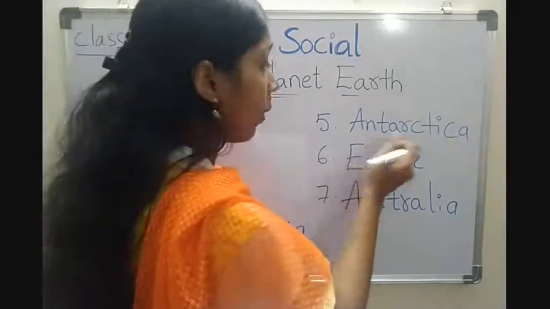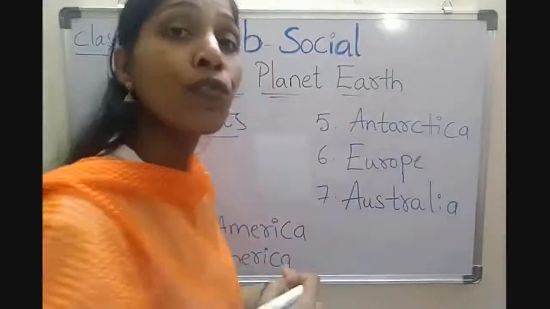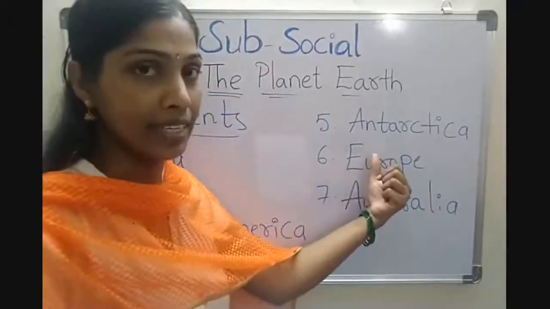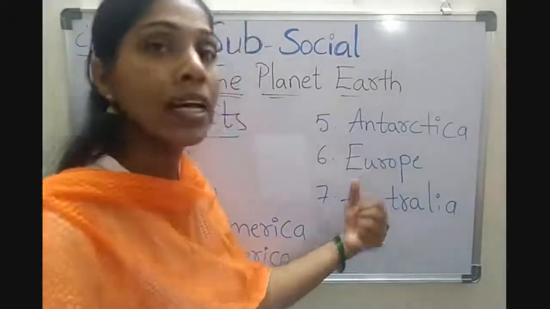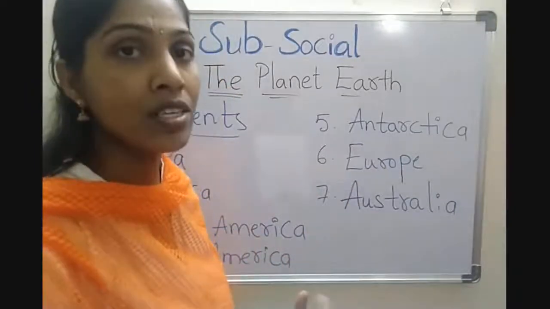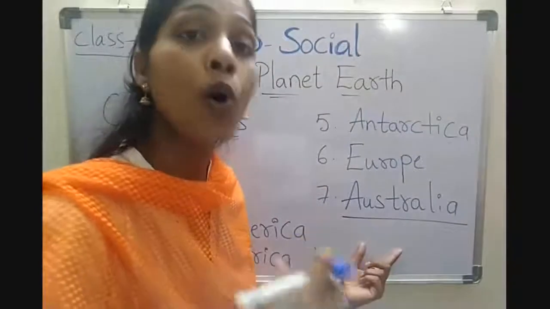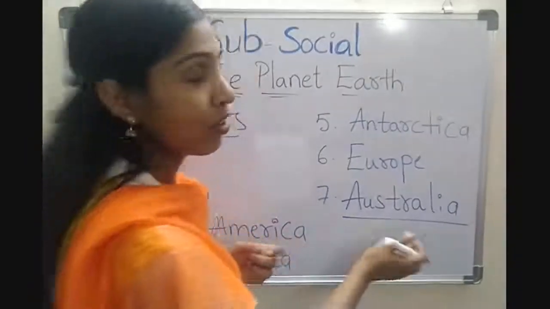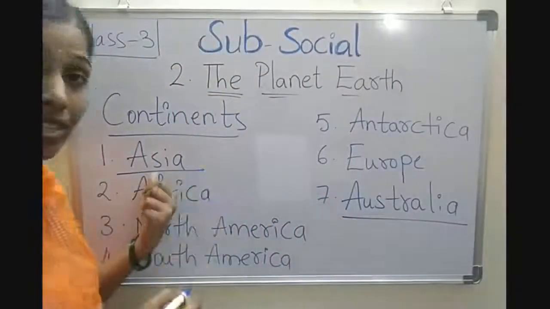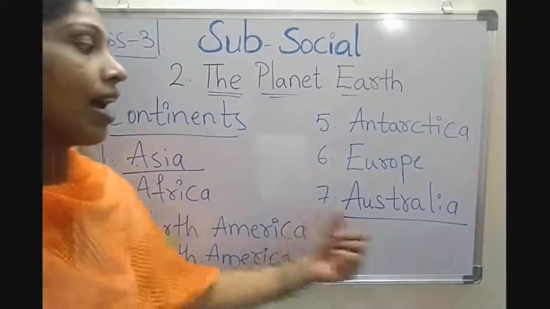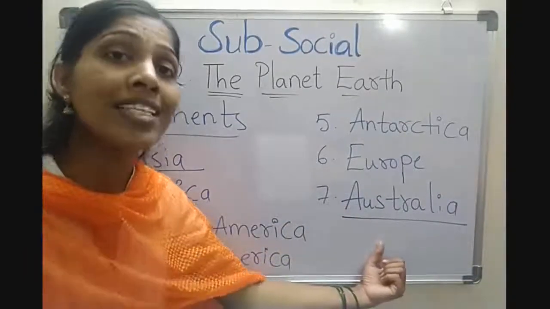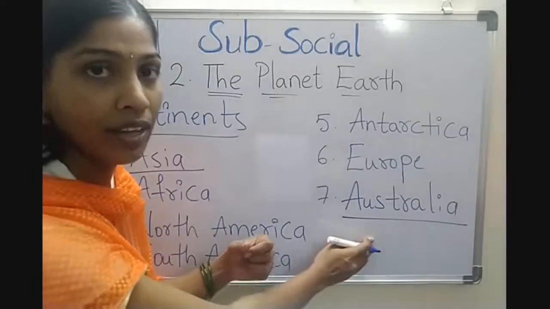Coming to Antarctica, Antarctica is the fifth largest continent, and Europe is the sixth largest continent. And coming to Australia, Australia is the smallest continent in the world. Asia is the largest continent in the world and Australia is the smallest continent in the world. Am I clear, children?